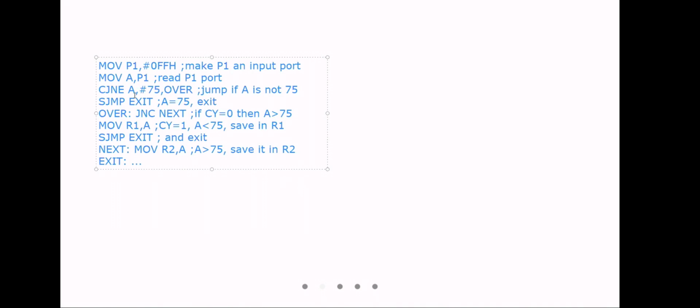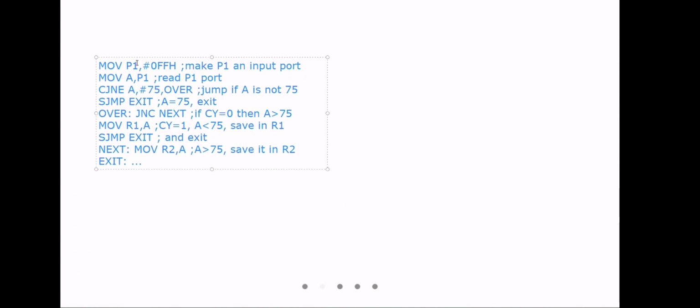Okay, so first I'll start with P1, making it an input port first. Bringing all this port, that means writing 1s to P1, FF to P1. Now bring this port to A. Are these first two lines clear?